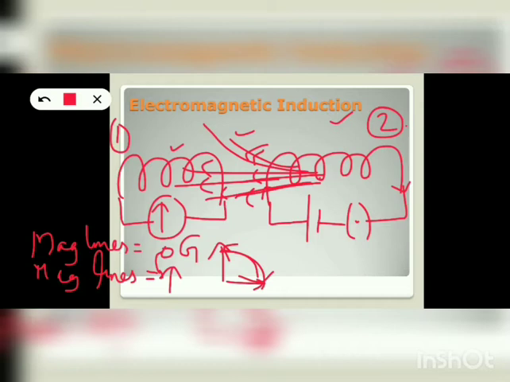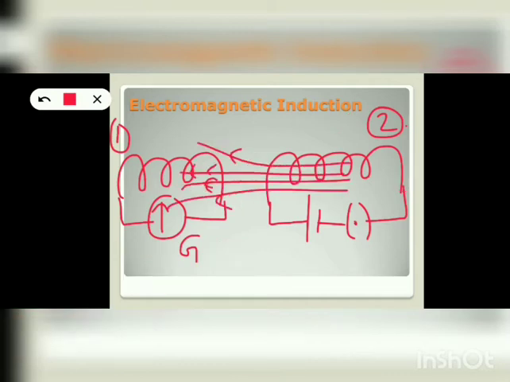And due to that momentary change, the galvanometer needle deflected, which shows a momentary current through the coil 1. Then when the coil 2 is kept in on position for a long time, no current is induced in coil 1 because now there is no change in the magnetic field associated with the coil 1.